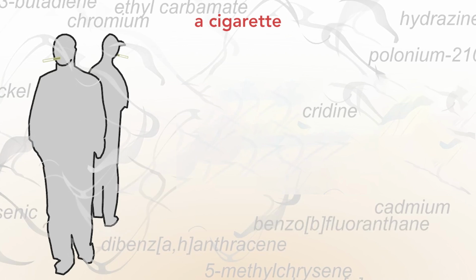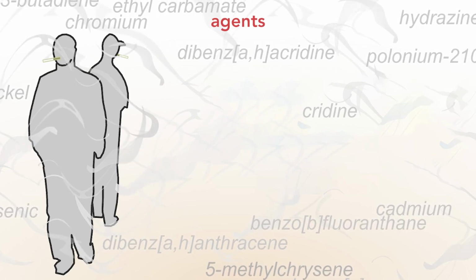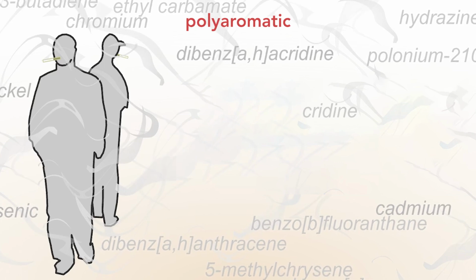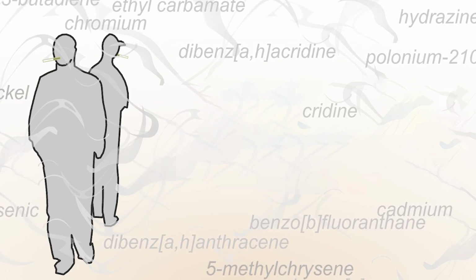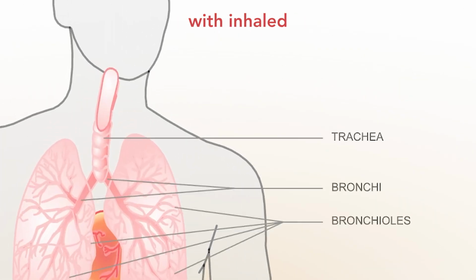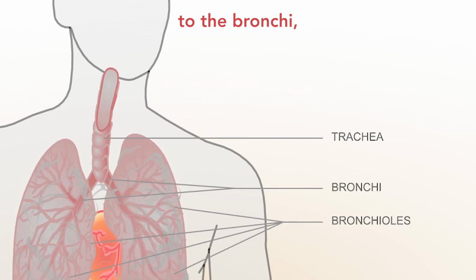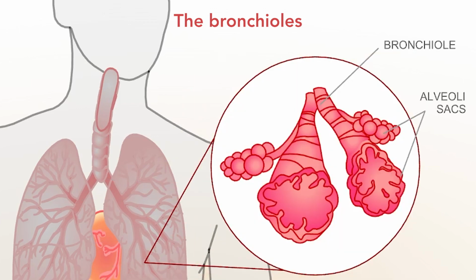With each puff, a cigarette smoker inhales over 60 known or suspected cancer-causing agents, carcinogens, including polyaromatic hydrocarbons, PAHs, nitrosamines, and heavy metals. Smoke moves with inhaled air down the respiratory tract, from the trachea to the bronchi, and then, branching into ever smaller bronchioles. The bronchioles end in alveoli sacs, where nicotine, carbon monoxide, and other gases in cigarette smoke are exchanged with the